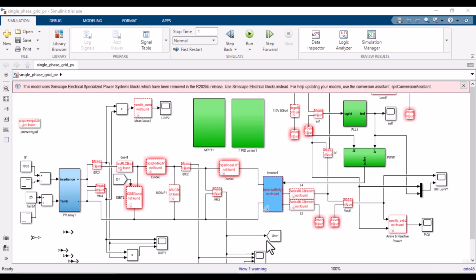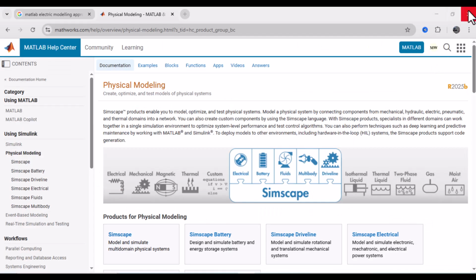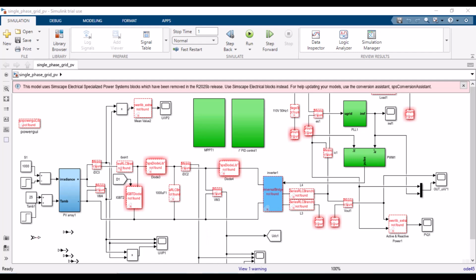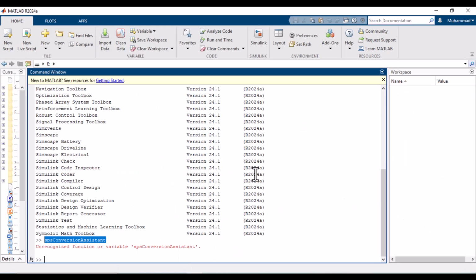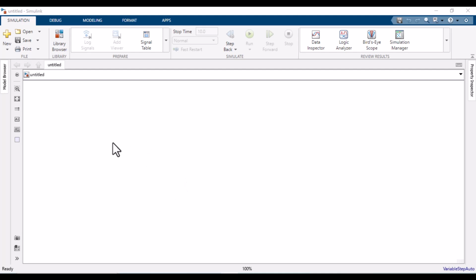Let's solve this issue of Simulink modeling using simple examples. But first, I want to open one of the older versions and compare the results of an example in 2023a and 2025b. I open a blank Simulink file in 2023a. For a simple electric circuit, we will need just a source and a resistor, inductor, or a current source.